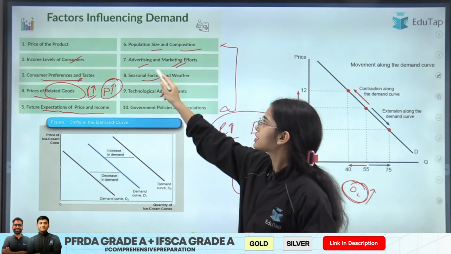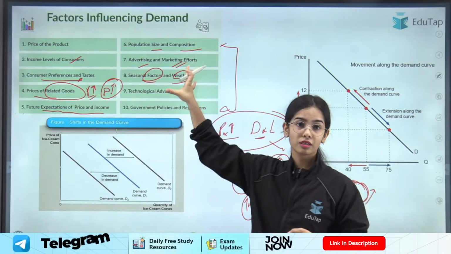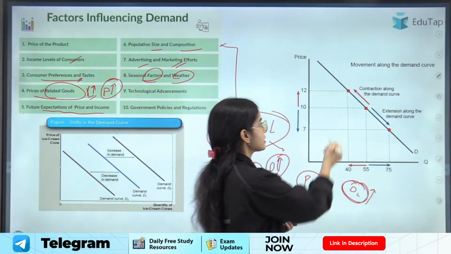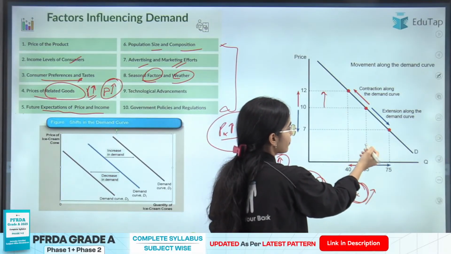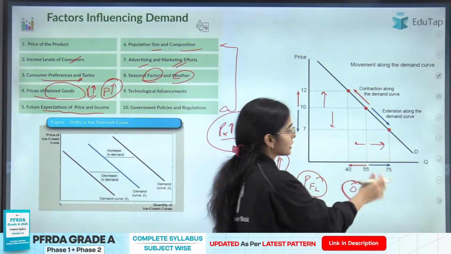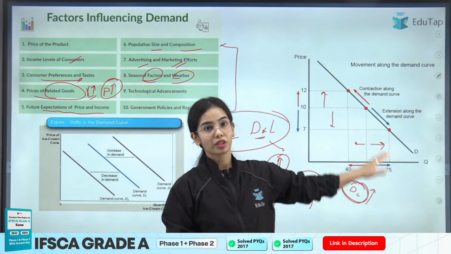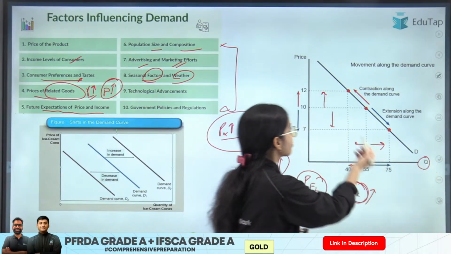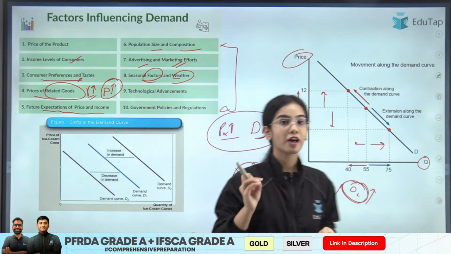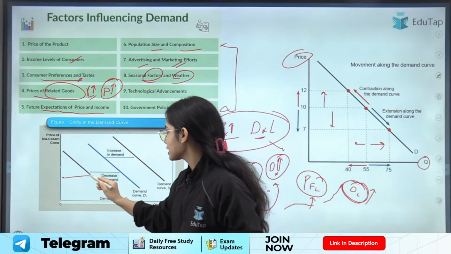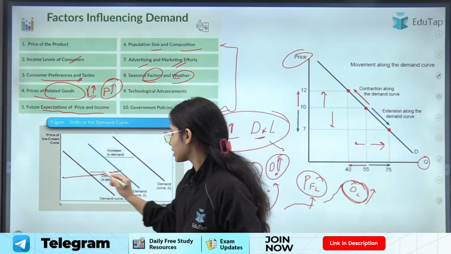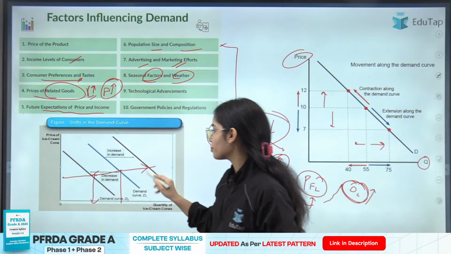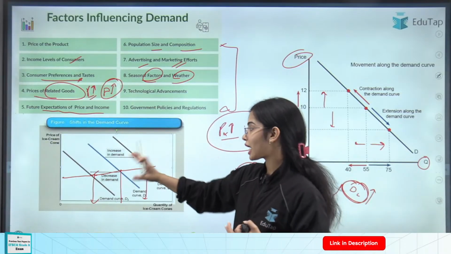Advertisements and marketing, seasonal factors and the weather are different factors that affect the demand for a particular good. Now, with the increase in price, if the demand is decreasing, and with the decrease in price, if the demand is increasing, this causes movement along the demand curve. So whenever demand is changing because of the price, this causes the movement. But when at the same price the demand is decreasing, or at the same price the demand is increasing because of, let's say, your income, because of, let's say, the price of other goods, that causes a shift.